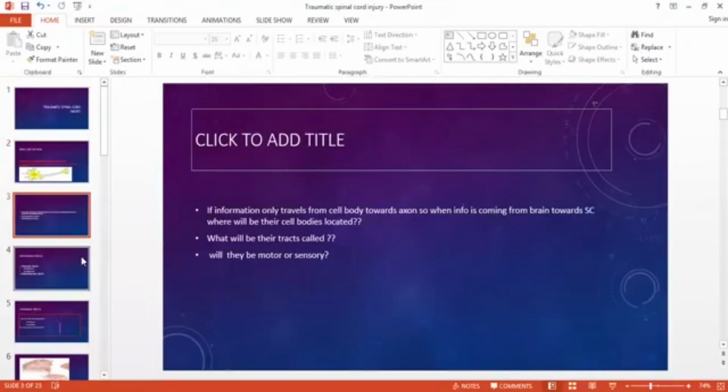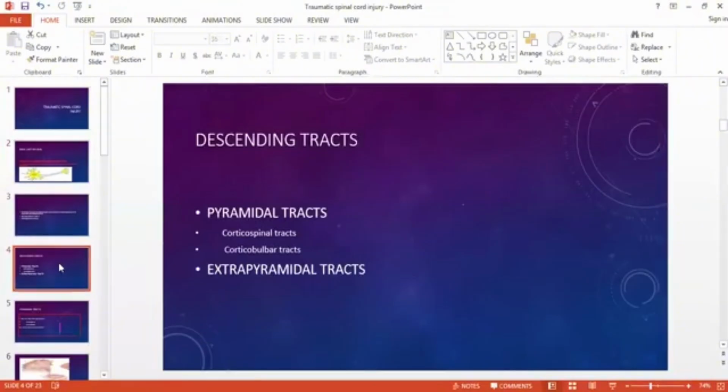One more thing I want to ask you. Descending tracts are of two types: pyramidal tracts and extrapyramidal tracts. What do you think, will descending tracts be motor tracts or sensory tracts? These are the tracts that hold their cell bodies in the brain and convey information toward the spinal cord.